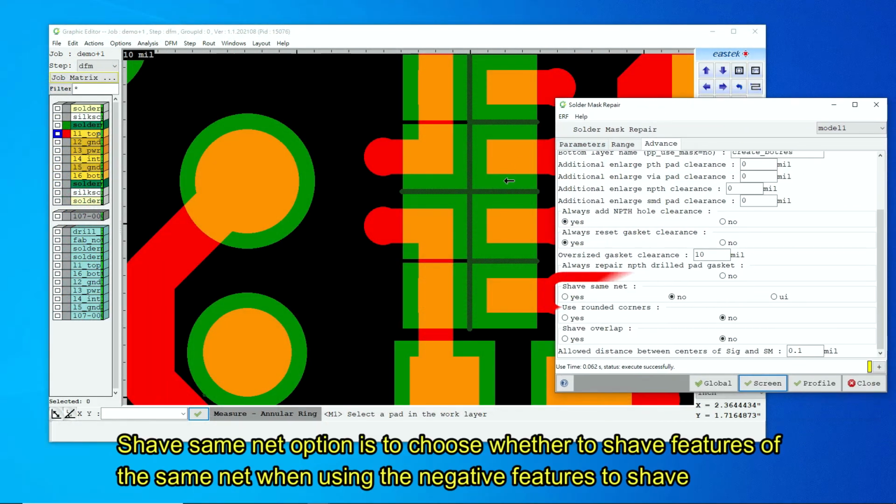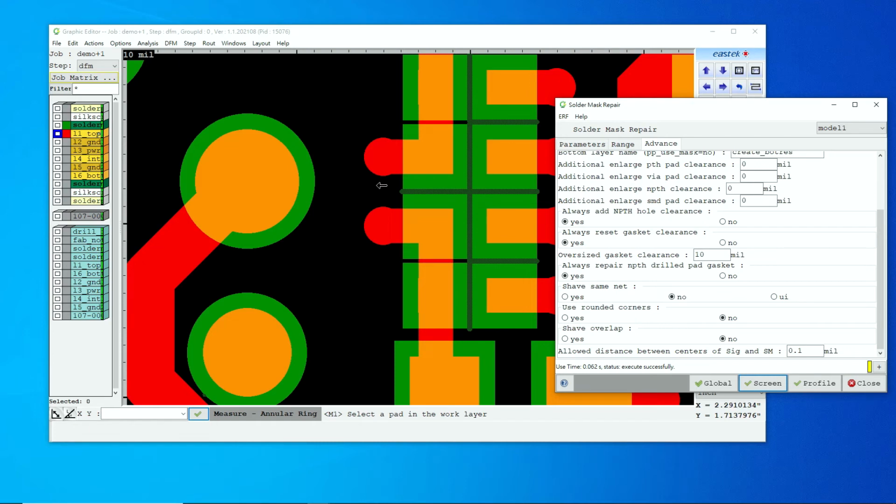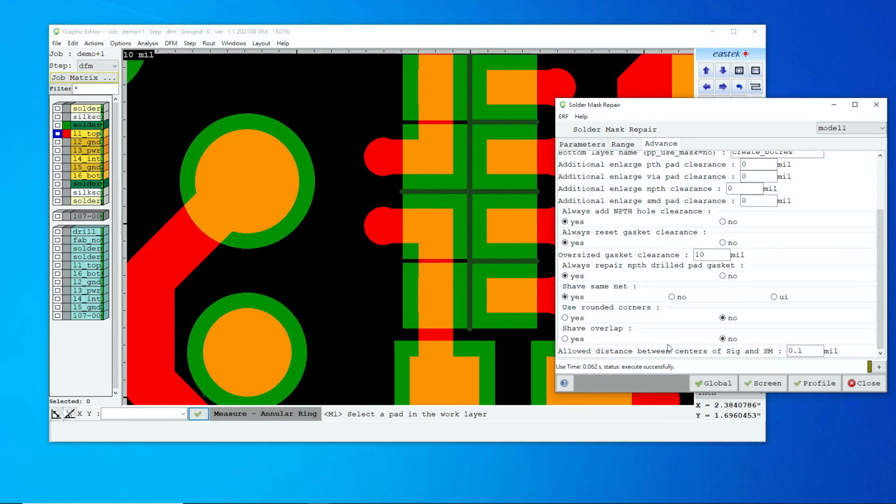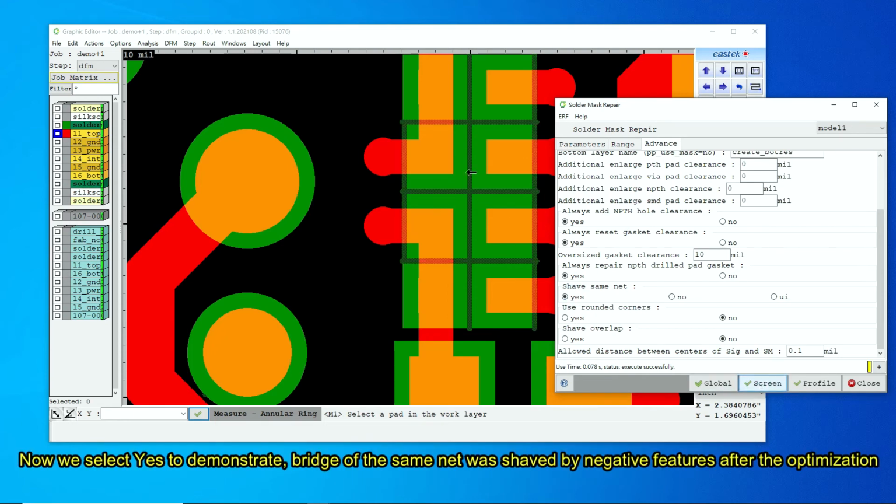Shave same net option is to choose whether to shave features of the same net when using the negative features to shave. The demonstration layout on screen shows what happens when No was selected. The bridge of the same net was not shaved with negative line features. Now we select Yes to demonstrate. Bridge of the same net was shaved by negative features after the optimization.